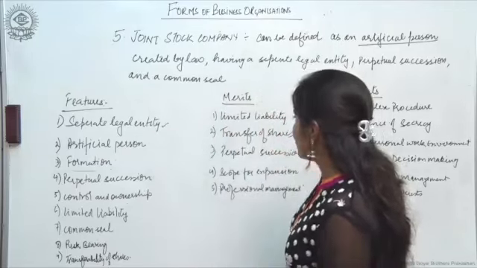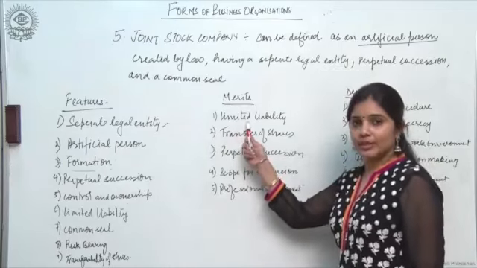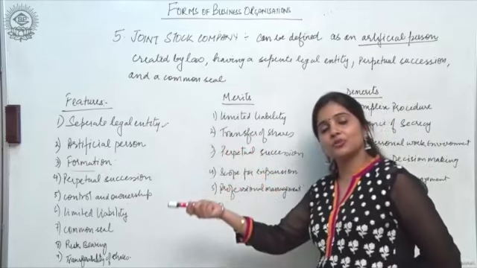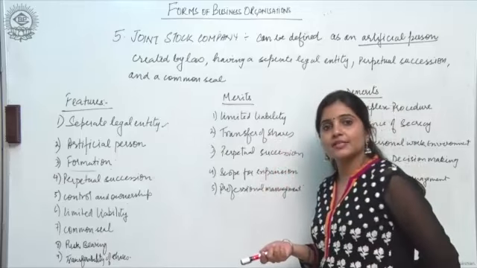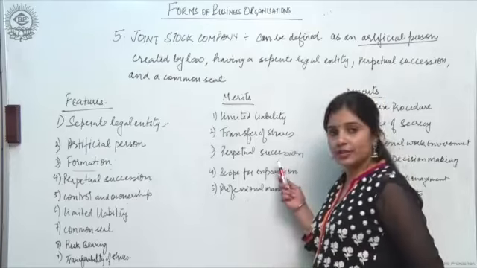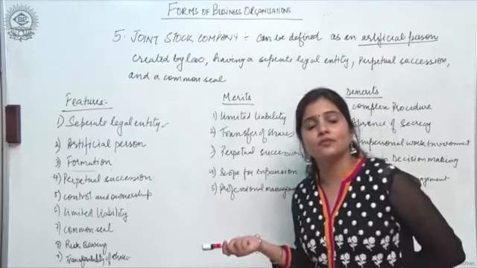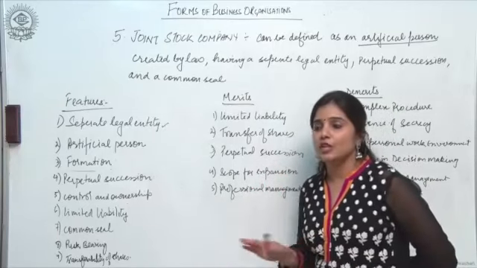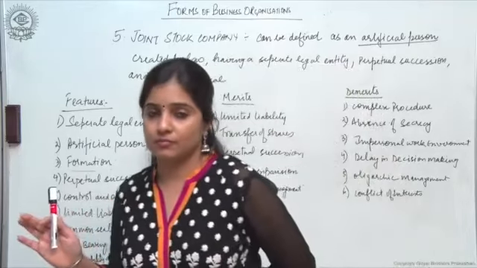Now coming to the merits of a joint stock company, limited liability is a merit, right, because the liability of the members is limited to the amount of capital contributed by them. Transfer of shares: shares can easily be transferred in the name of anyone else and easily traded on the stock exchange. Perpetual succession: the death and lunacy of the members, that is the shareholders, will not affect the continuity of the company.